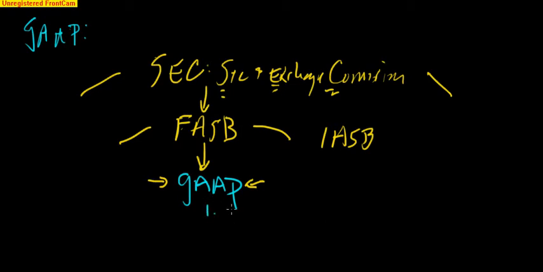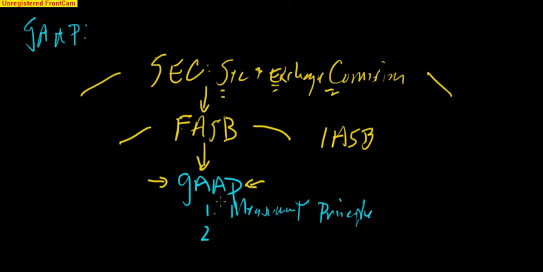And under GAAP, we have four primary areas. The first is called the measurement principle. And it deals with how do we measure things when it comes to accounting. The measurement principle says that when we're recording accounting transactions, we record them at cost. As we're buying things, we record things at cost. It's also referred to as the cost principle.